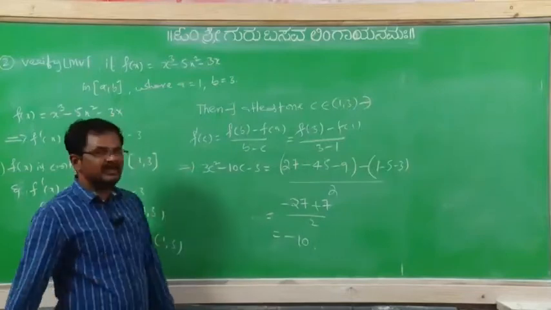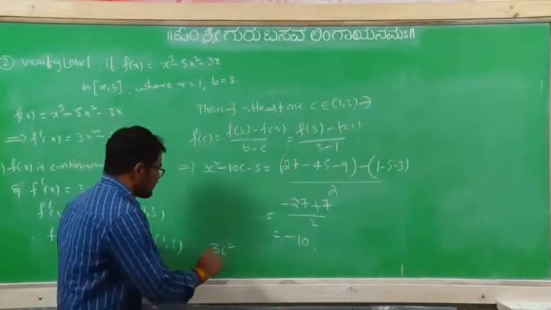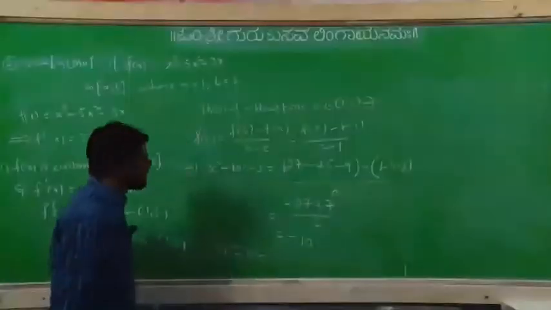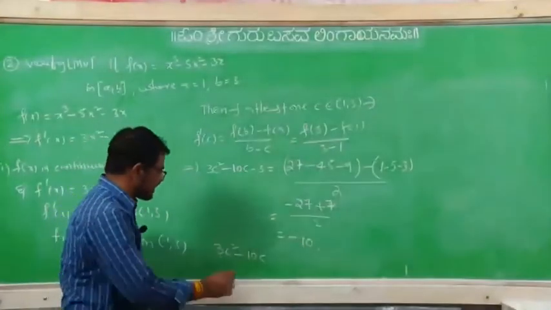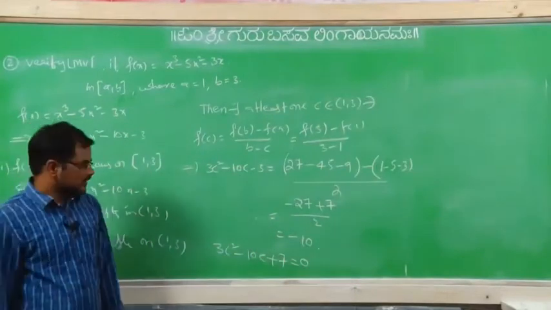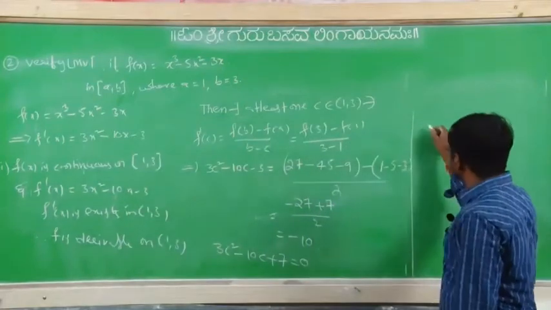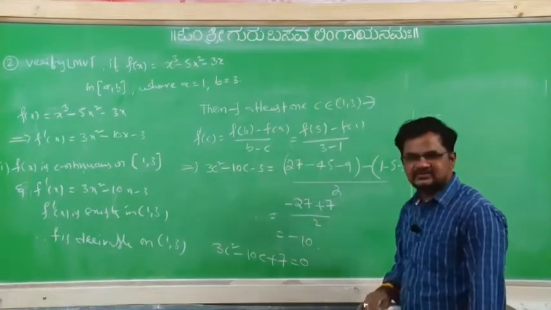So 3c square minus 10c minus 3 equals minus 10. So bring this one this side, 3c square minus 10c plus 7 equal to 0. Now from this one c value you have to find. C equal to, do you have the factors for this one?